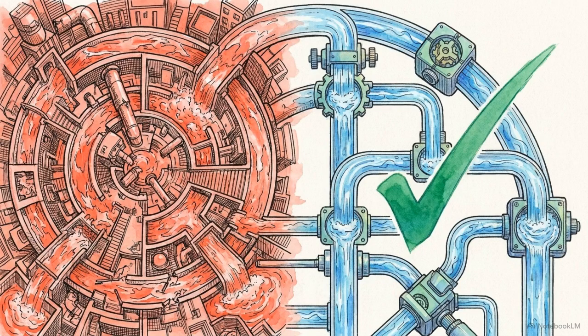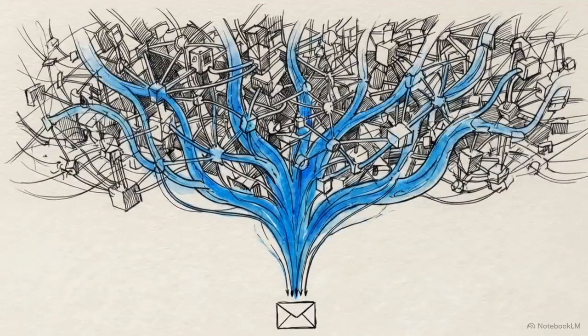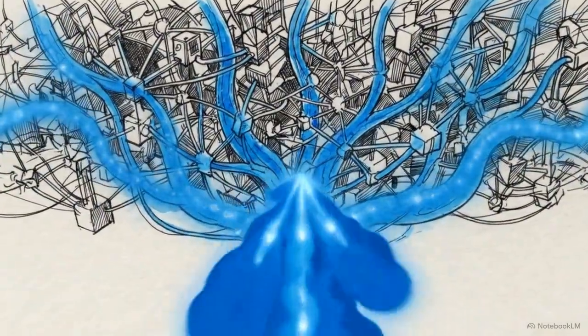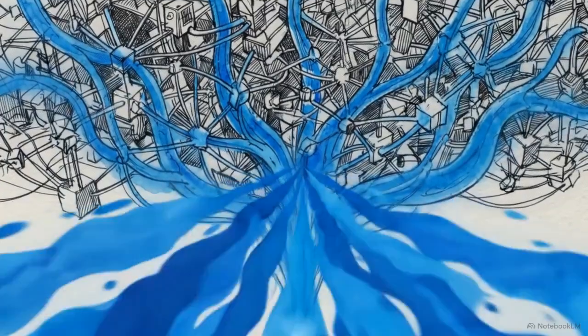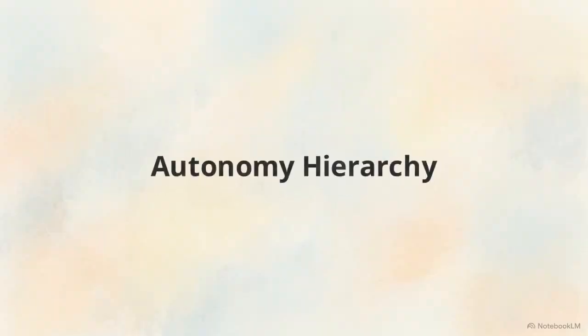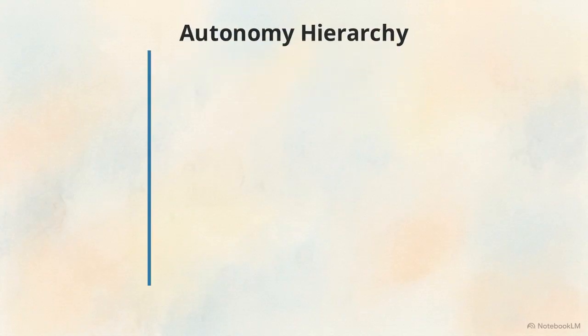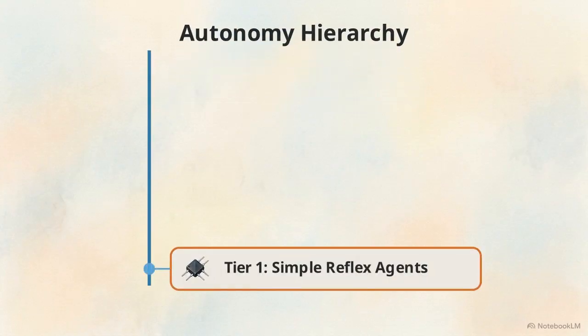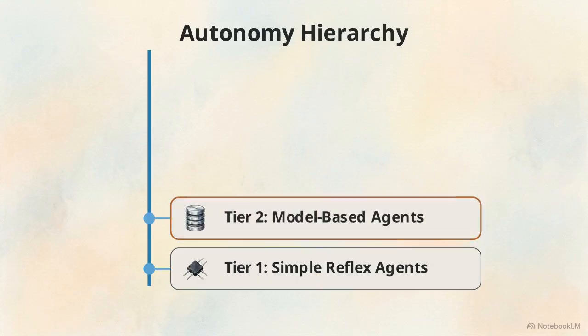Not every task requires a complex LLM planner. Deploying a heavy reasoning loop for a basic automation is a waste of compute resources. The autonomy hierarchy determines the most efficient architecture. Tier 1, simple reflex agents use hard-coded rules. Tier 2, model-based agents add memory.